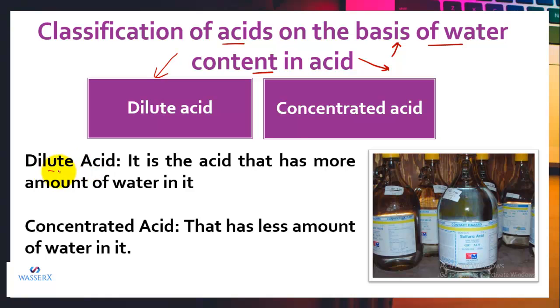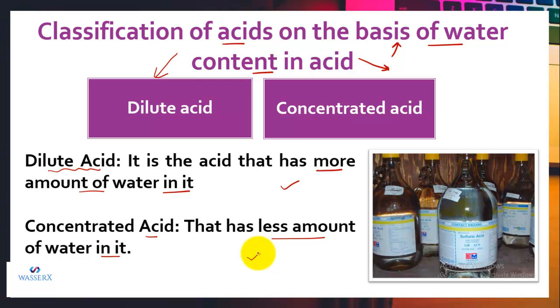A dilute acid is one which possesses more water in it, and a concentrated acid is one which possesses less water in it. This actually depends on us, on how we are forming an acid. If we add extra water to it, it will form a dilute acid, and if we add less water, then it is regarded as a concentrated acid.